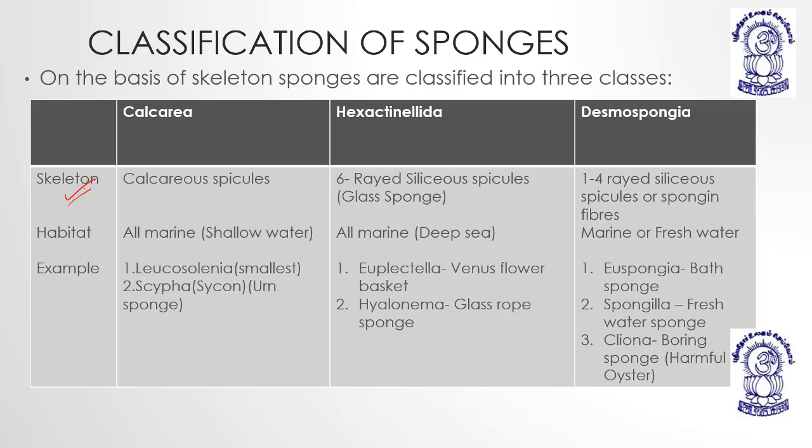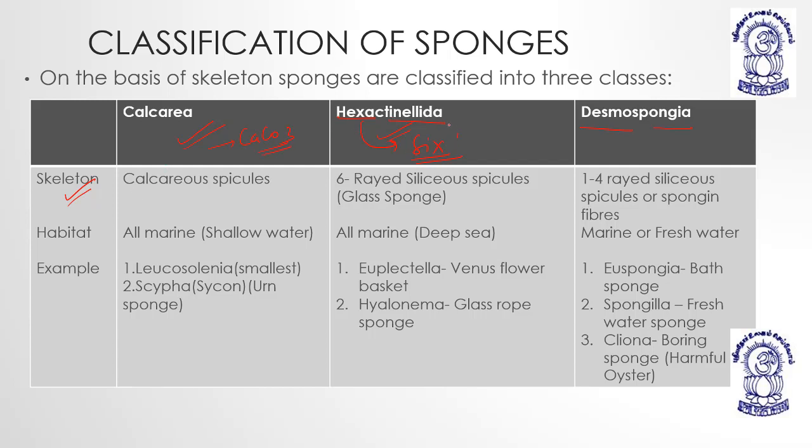Skeleton. The type of skeleton basically classifies the sponges into three different categories: Calcarea, Hexactinellida, and Demospongiae. Hexa means 6. Calcarea, calcareous, means the skeleton is made up of calcium carbonate.